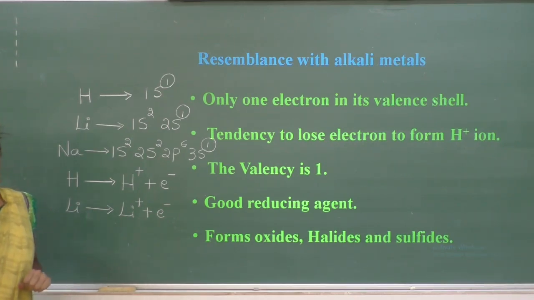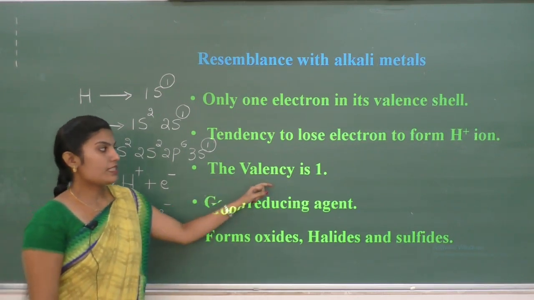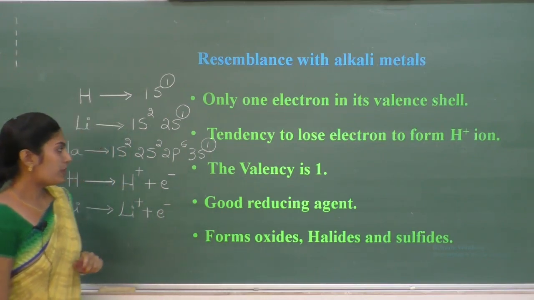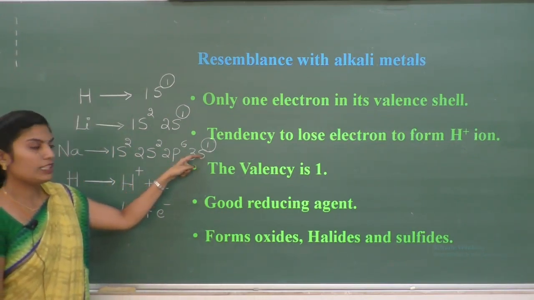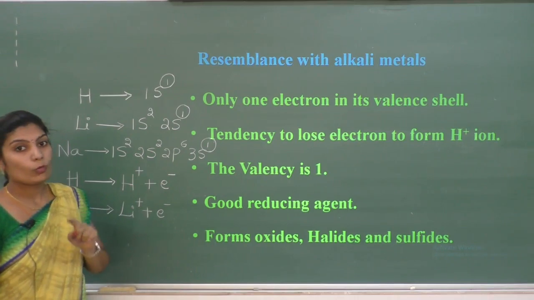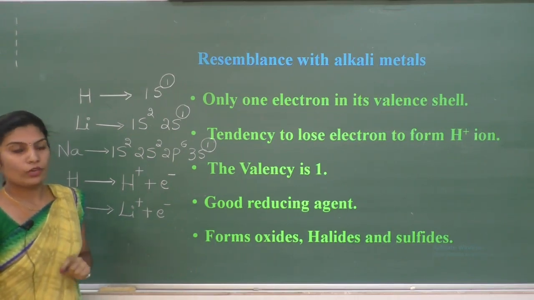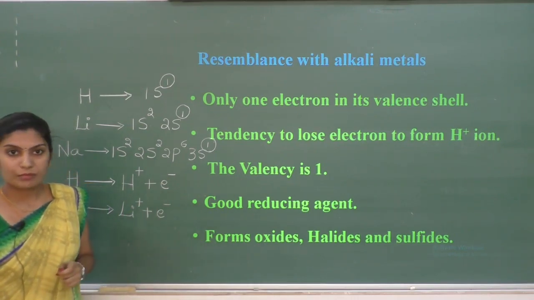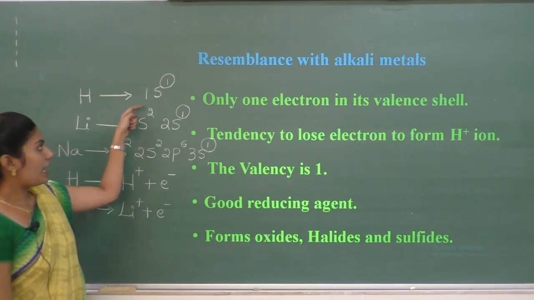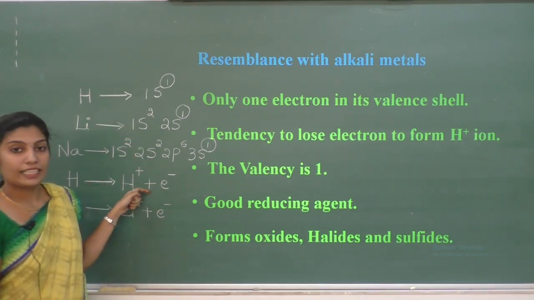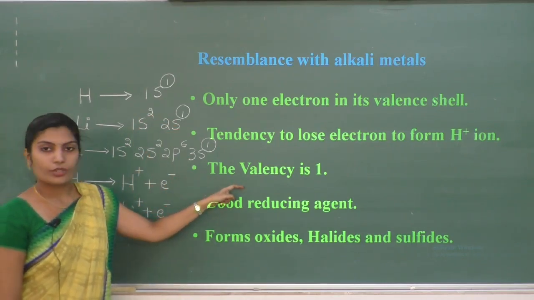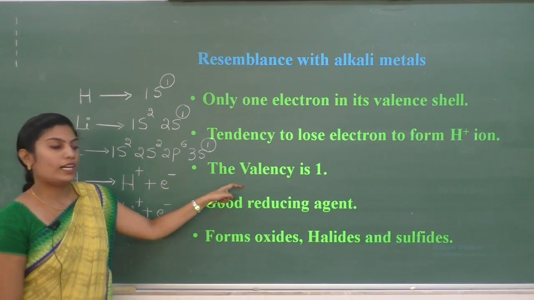The next similarity is the valency. Both have valency 1. That means, as you already know, both contain only one valence electron. Therefore, their valency is 1. What do you mean by valency? It is nothing but the combining capacity of an element. Both hydrogen and alkali metals contain only one valence electron. Therefore, you can say their valency is 1.